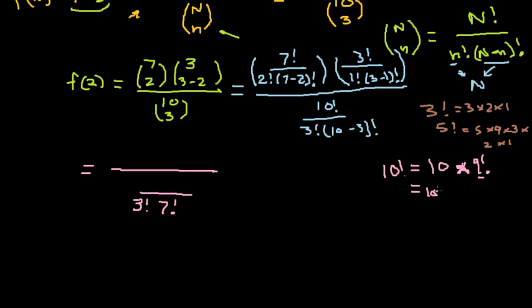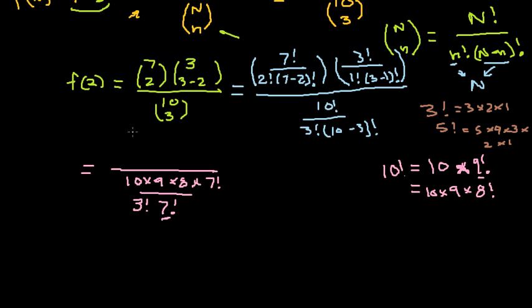It also equals 10 times 9 times 8 factorial. There are lots of different ways to write this. Because we're multiplying just a long series of numbers, we can expand this until we can cancel something out. So we get 10 times 9 times 8 times 7 factorial. And we're going to stop there because we have a 7 factorial on the bottom. All right, so we're going to take advantage of that.